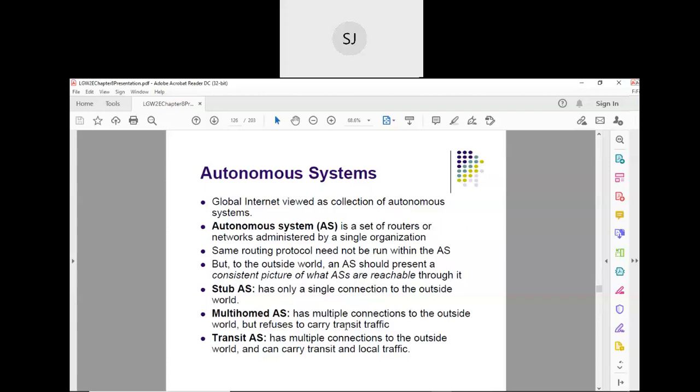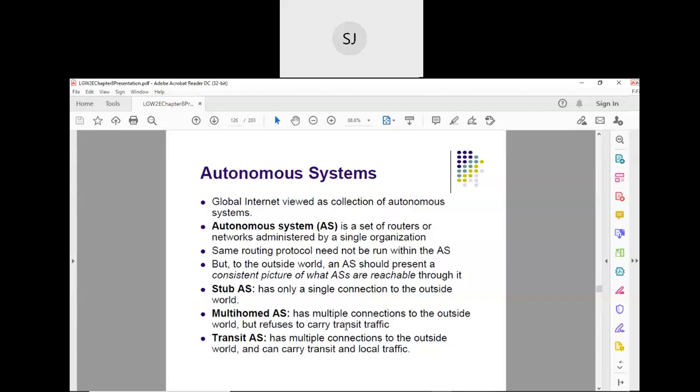So this multi-homed autonomous system, though it is connected to multiple autonomous systems, doesn't want to carry transit traffic. Assume autonomous system 1 is connected to autonomous system 2 and autonomous system 3. What is transit traffic?